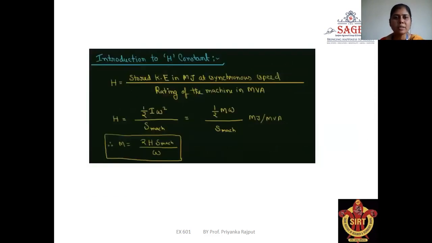Now it's the second equation, the introduction of the H constant, where H is called the stored kinetic energy in megajoules at synchronous speed upon the rating of the machine in MVA. H is equal to 1 upon 2 I omega square upon S, which is equal to 1 upon 2 M omega upon S, megajoule per MVA. So M is equal to 2H S upon omega.